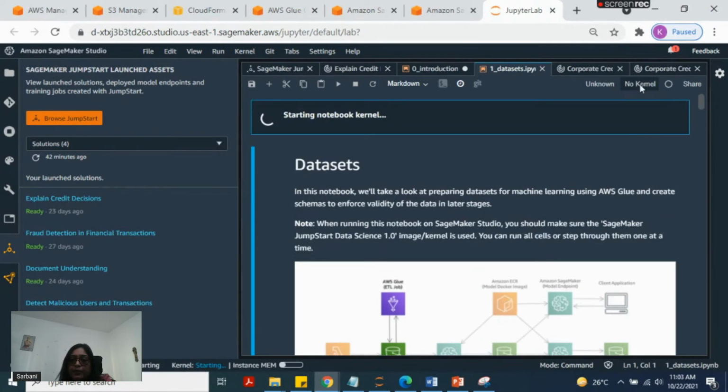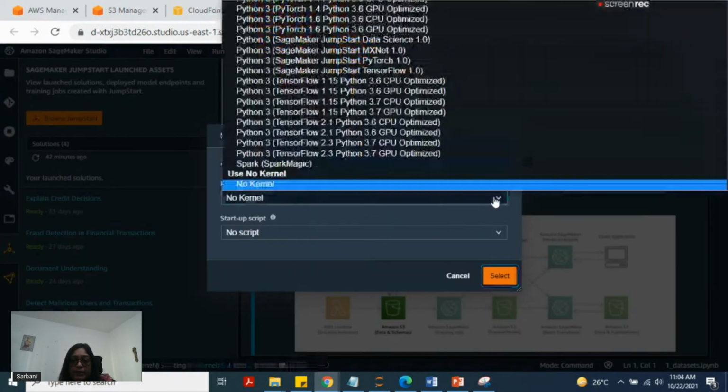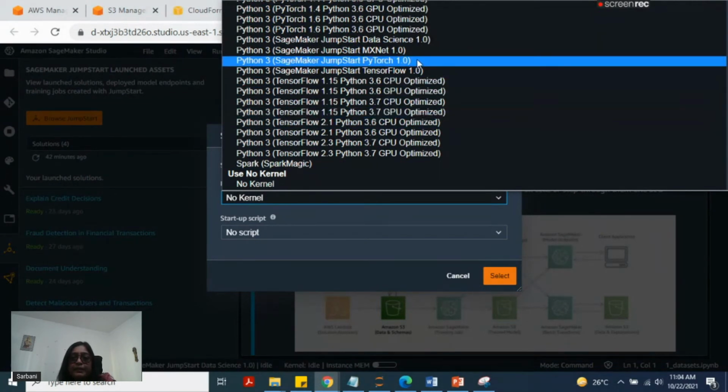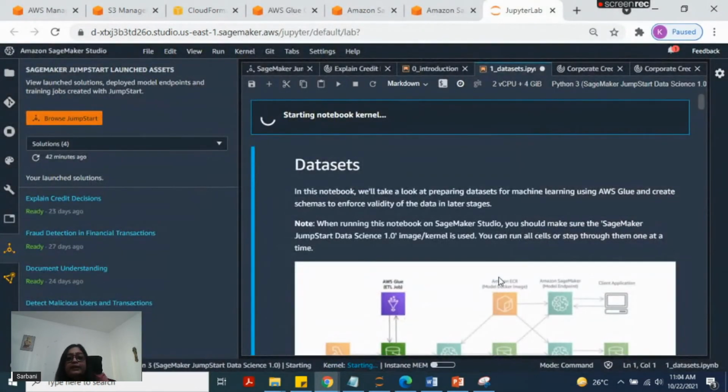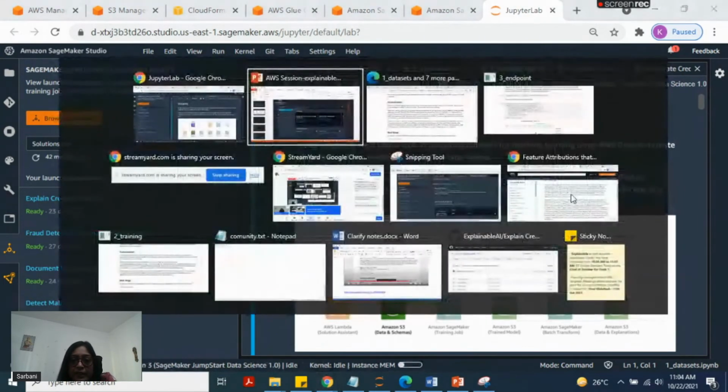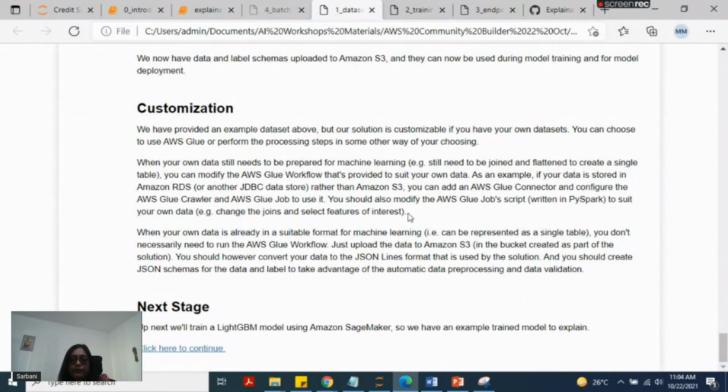Here I have to launch my kernel. I'm going to launch the kernel as SageMaker JumpStart. This is a consolidated data science environment which will be launched, and on top of that I can run the notebook. I have already run it and downloaded it here. So this is the output of the first dataset we have just seen.